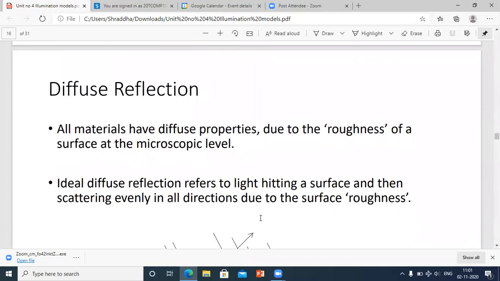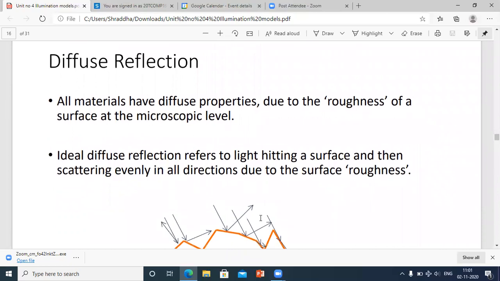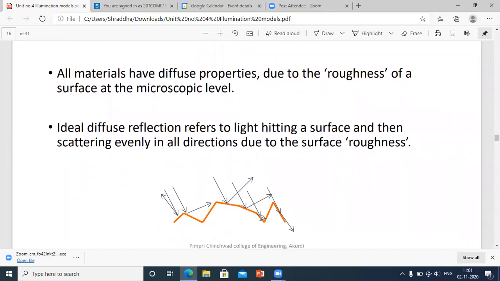Now again, further, in diffuse reflection, all materials have diffuse properties. Obviously, all materials have diffuse properties due to the roughness of a surface at the microscopic level. You can say that a particular surface is very smooth, but somewhere at a microscopic level it has a bit of roughness.